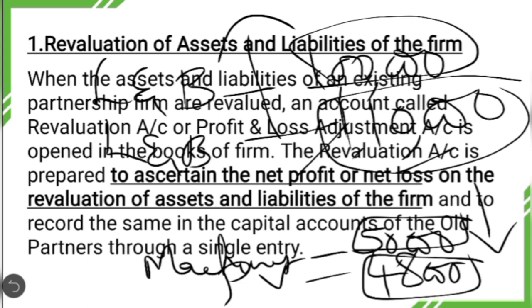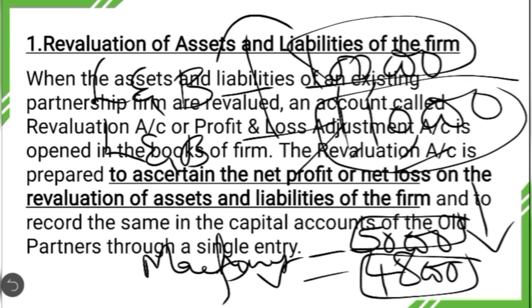When there is an increase in the value of an asset, that results in revaluation profit, and when there is a decrease in the value of an asset, that results in revaluation loss. Similarly, revaluation can also happen in the case of liabilities, but the effect will be reversed. Here I gave examples of assets, one where it is increasing and the other where it is decreasing. Similarly, revaluation can also happen in the case of liabilities.